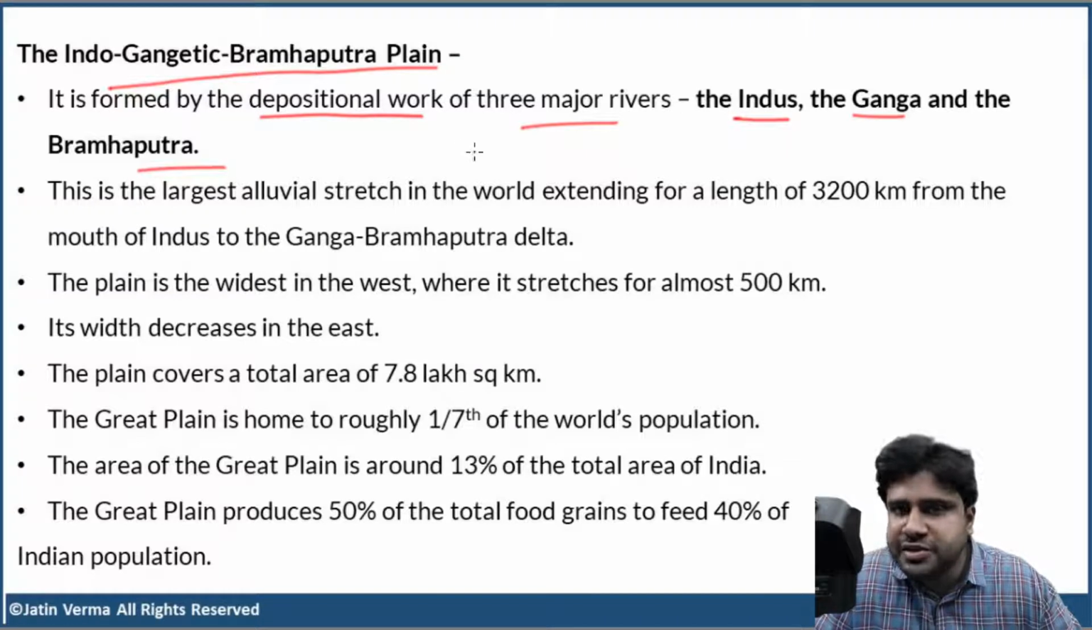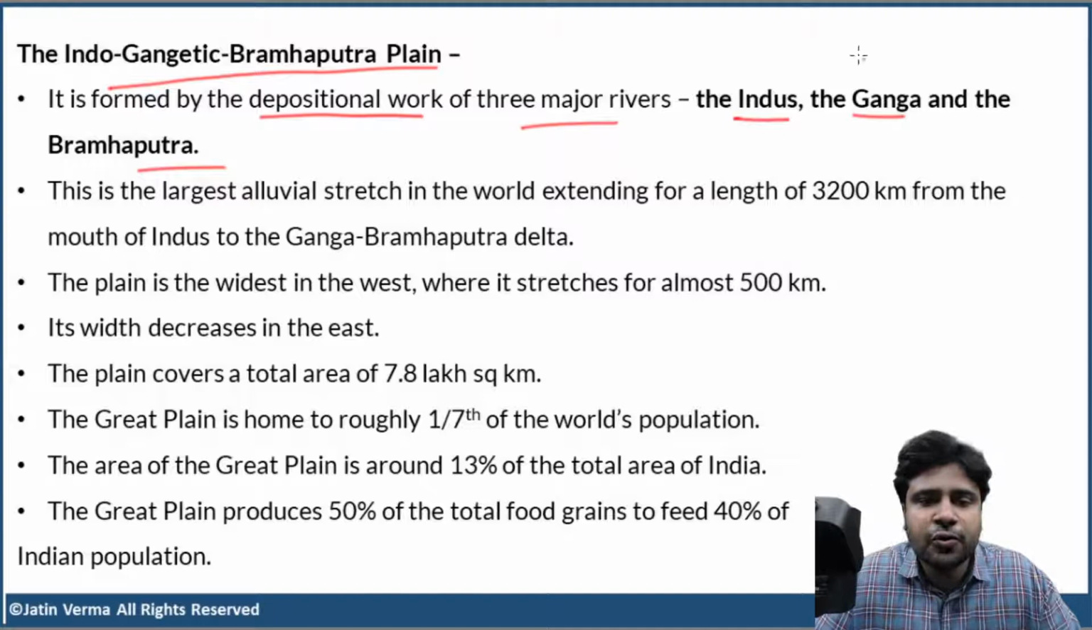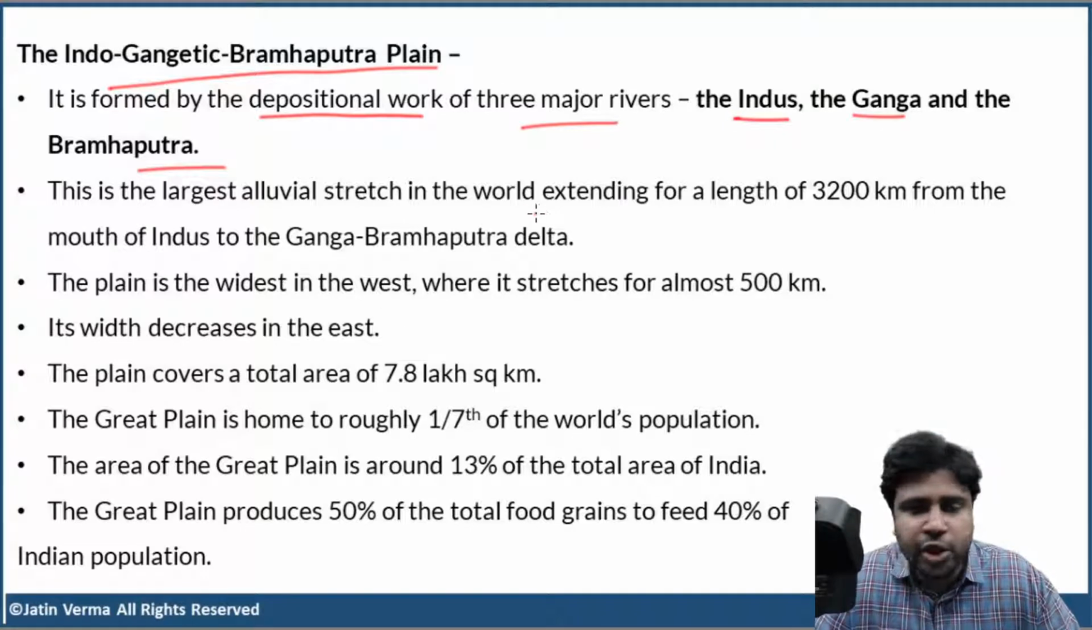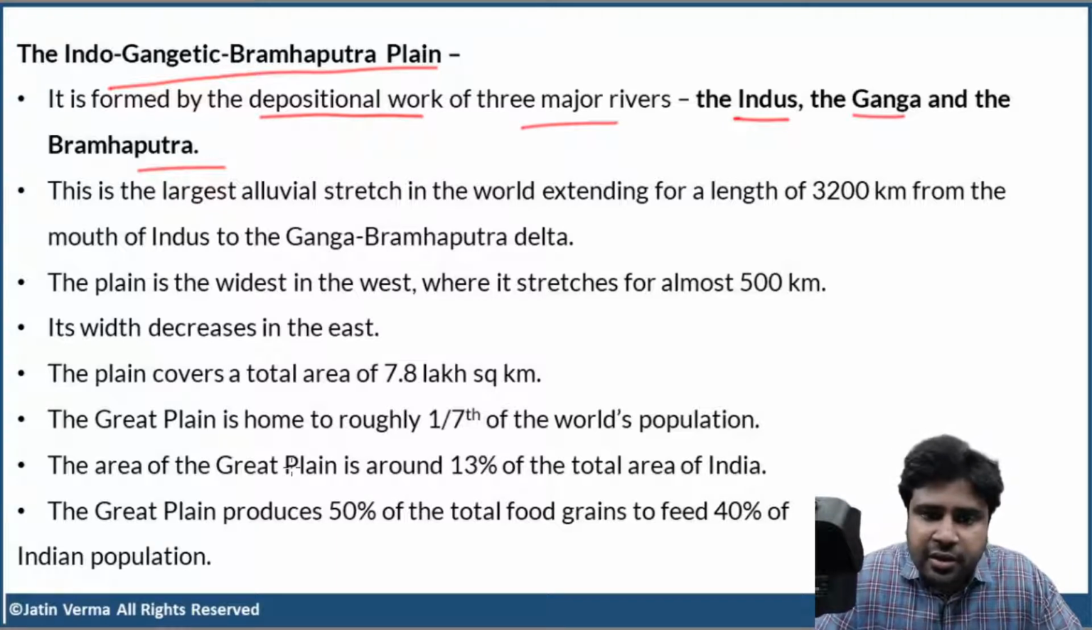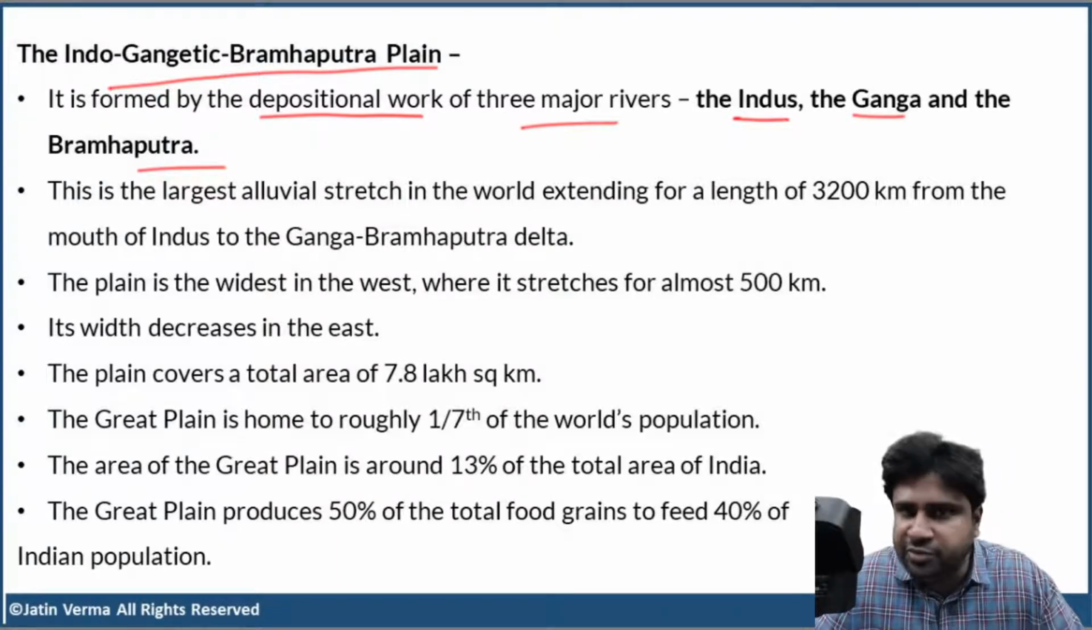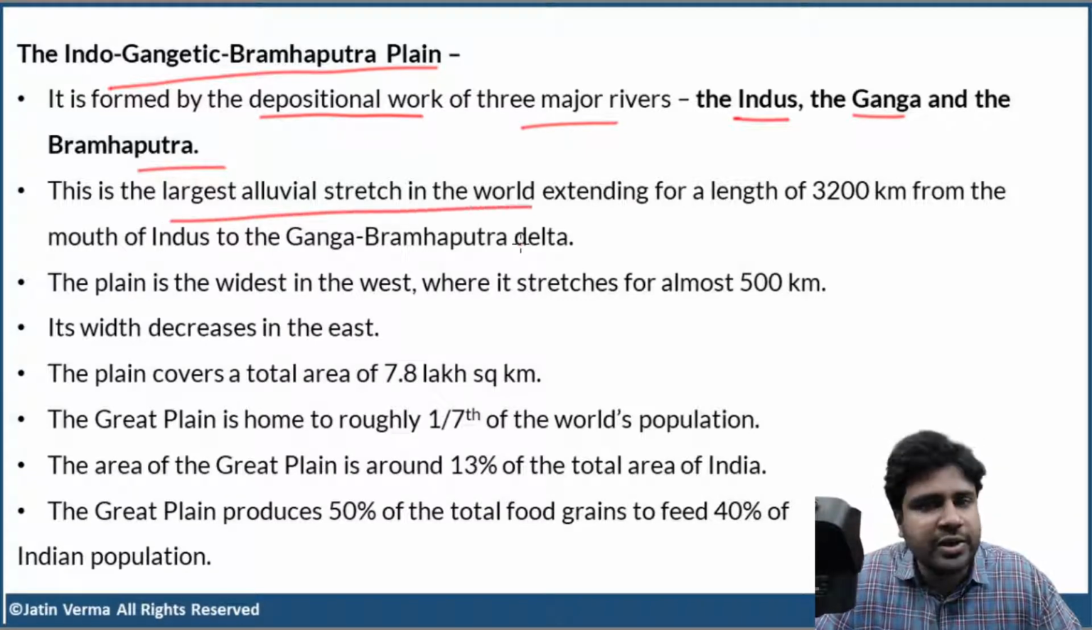And we have discussed depositional plains in geomorphology. So right now, try to understand whatever I'm discussing in the class. And then after this, just watch the video where we have discussed depositional plains, and then go through this PPT. You'll understand everything. So this is the largest alluvial stretch in the world.